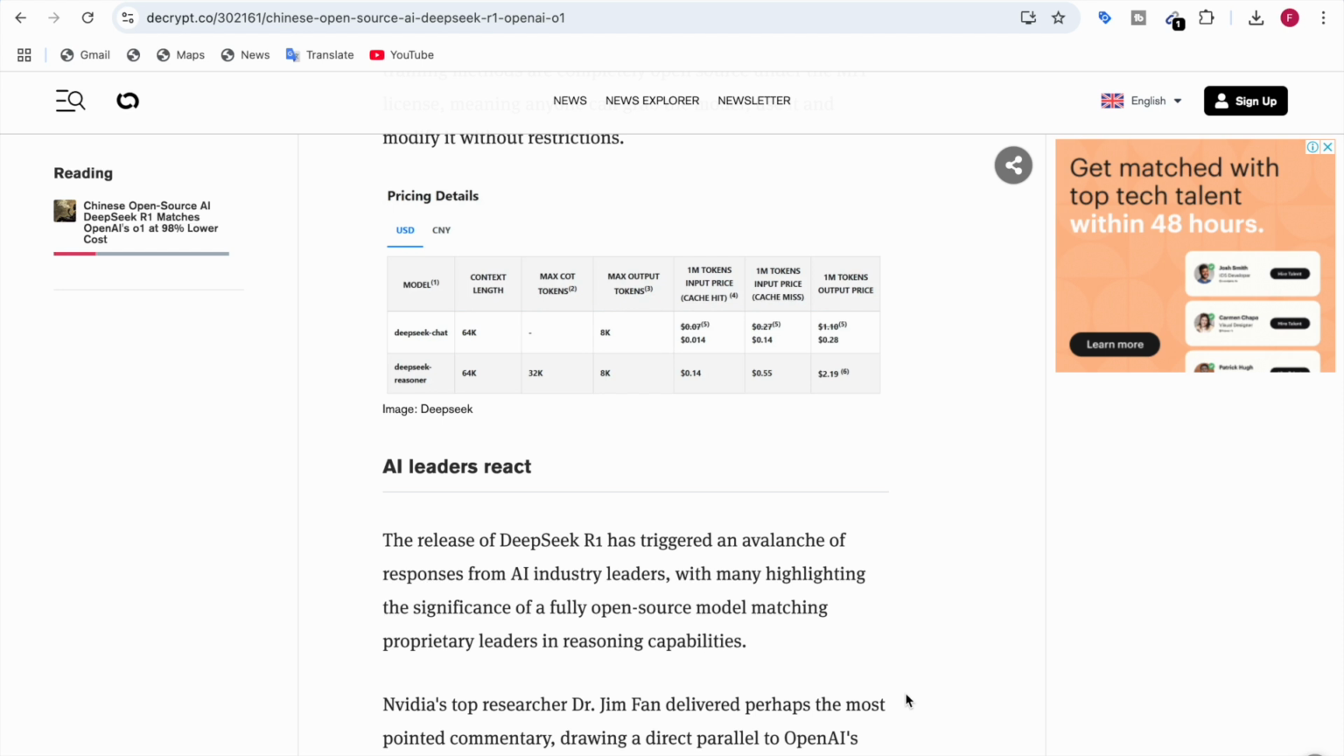How the AI leaders reacted. The release of DeepSeek R1 has triggered an avalanche of responses from the AI industry leaders.